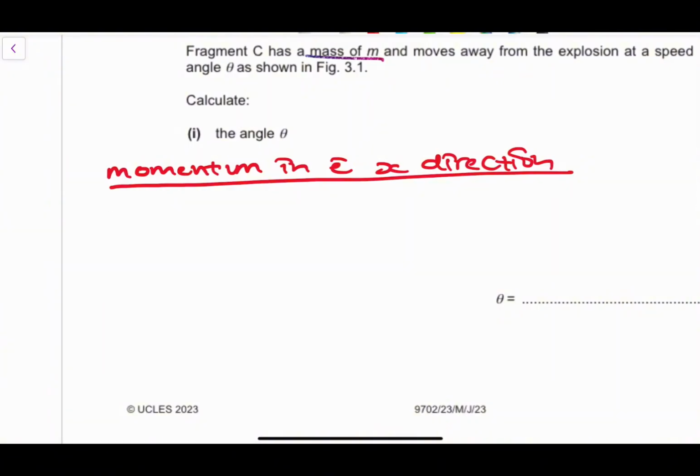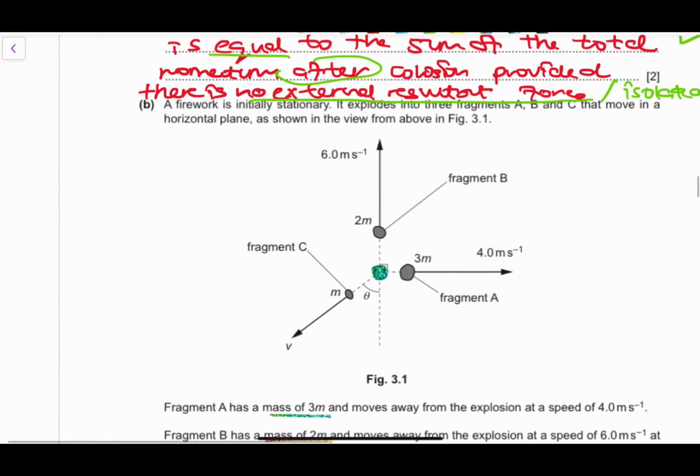Before the collision, the actual initial momentum was 0, and then after the collision itself, right? So this is the horizontal. One of the horizontals is this one, then the other horizontal is this one resolved, right? So if we were to resolve this, it becomes V sine theta, because it's this angle and we want to find that, it becomes V sine of theta, right?